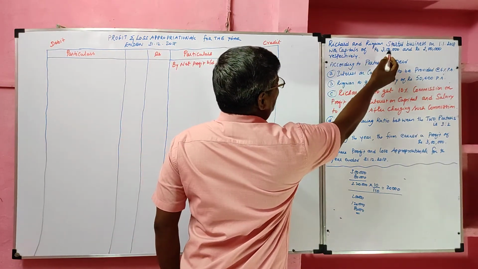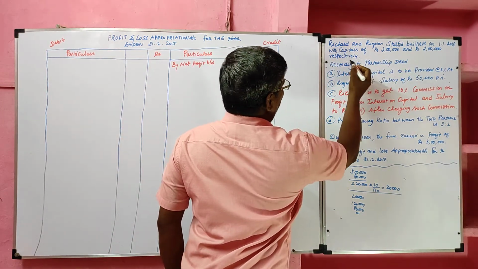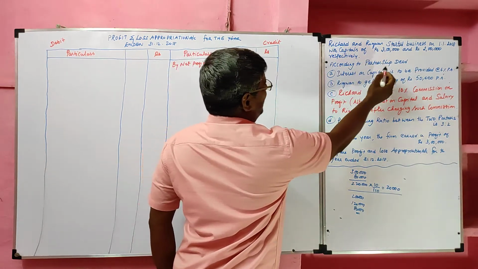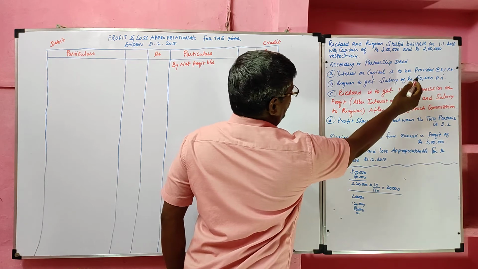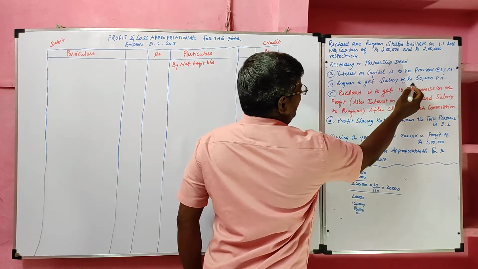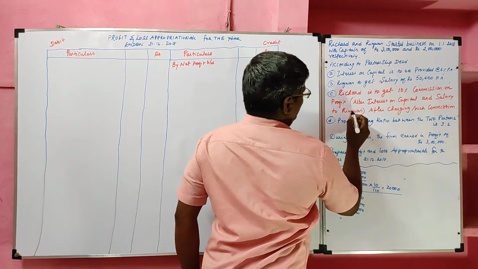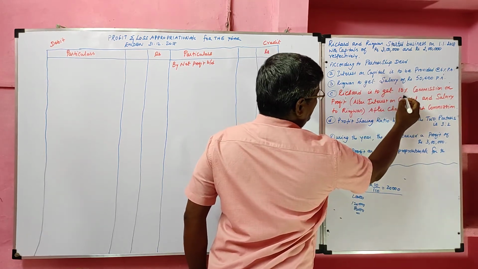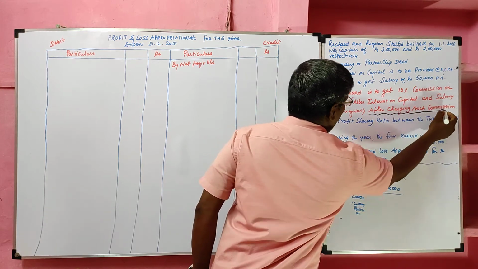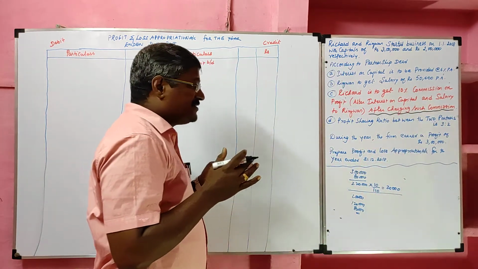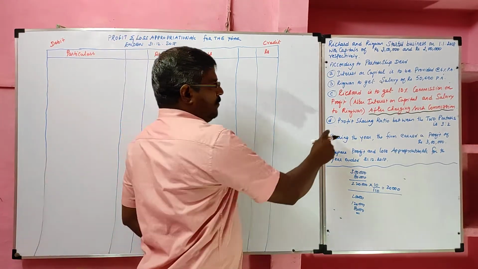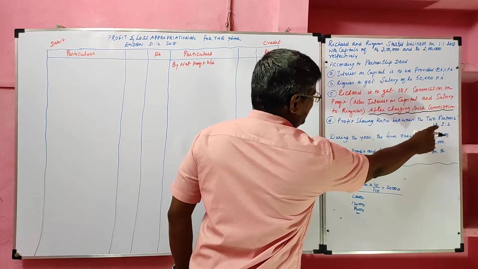Richard and Rizwan started business on 1st January 2018 with a capital of 3 lakh and 2 lakh respectively. According to the partnership deed, interest on capital is to be provided 6% per annum. Rizwan is to get a salary of 50,000 per annum. Richard is to get 10% commission on profit after charging such commission. Here commission is given not in rupees but in percentage. Profit sharing ratio between the two partners is 3:2.